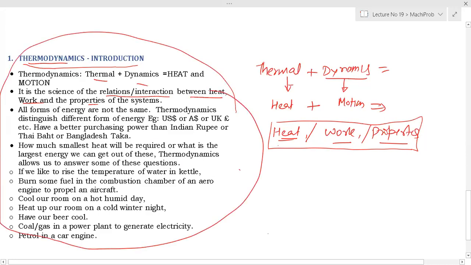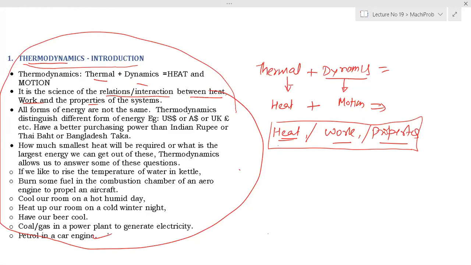Take petrol in a car. When you put in petrol, how much power will be generated? Petrol burns, so it converts into heat, pressure and temperature. Because of the pressure, the piston moves, the piston transfers power to the crankshaft, and finally the crankshaft transfers it to the other transmission devices. How much petrol will be required, that complete study comes from thermodynamics.